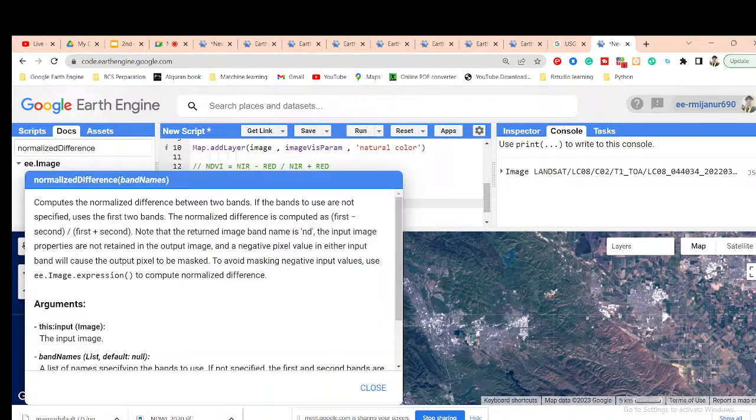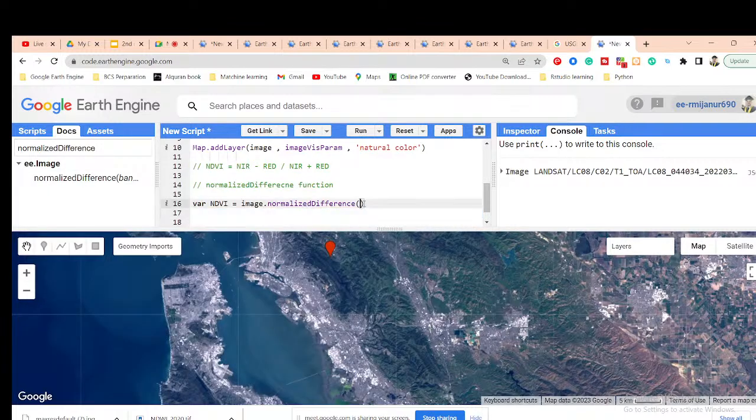Okay, it computes the normalized difference between two bands, in this case the near infrared band and the red band. If the bands to use are not specified, it uses the first two bands. The normalized difference is computed as first minus second, divided by first plus second. Whichever band I mention first, suppose I mention the near infrared band B5, and the second band will be B4.